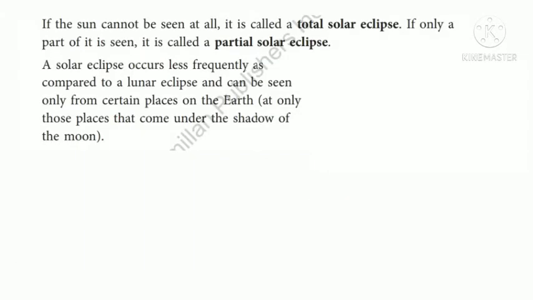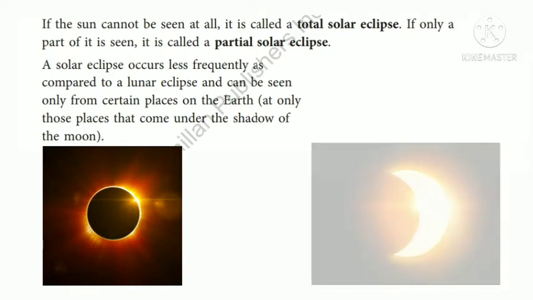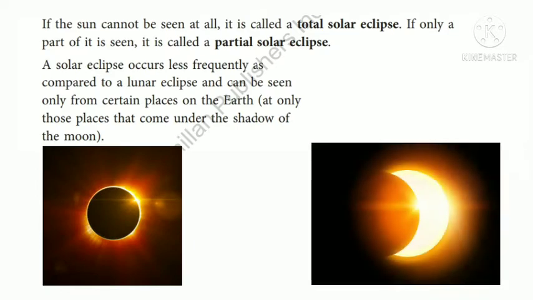Understand? If the sun cannot be seen at all, it is called a total solar eclipse. If only a part of it is seen, that means a part of the sun can be seen, that is called partial solar eclipse.